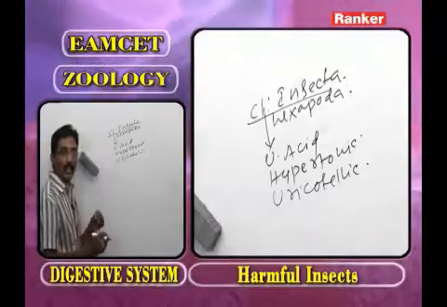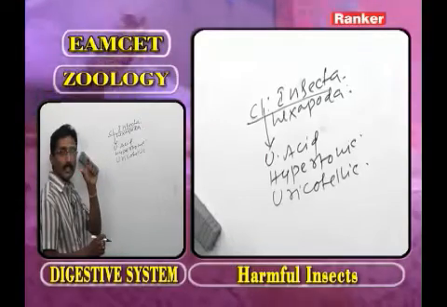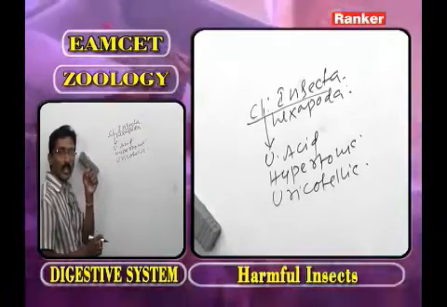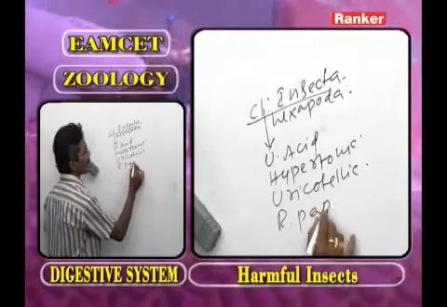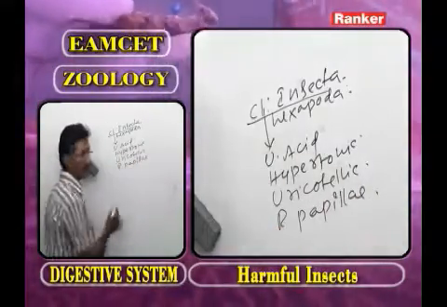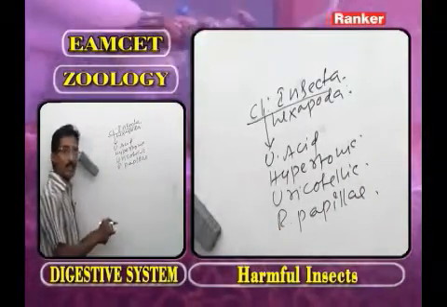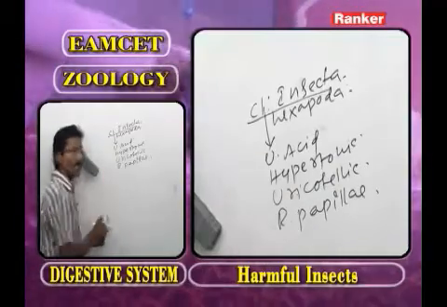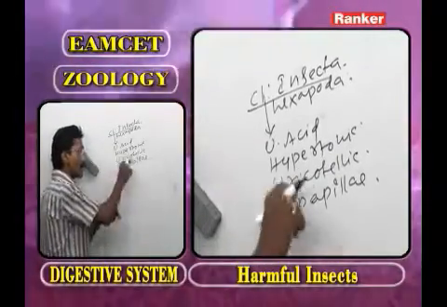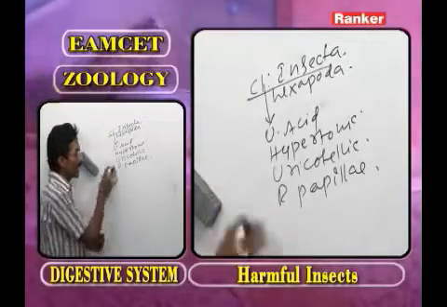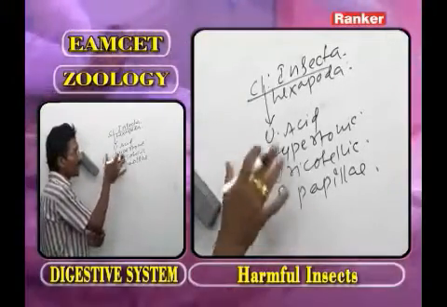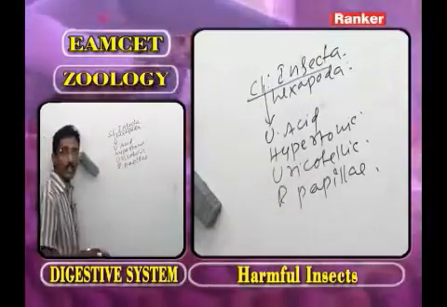Why do they excrete hypertonic uric acid? Because in their body, in order to reabsorb water from the excretory material, what are present? The rectal papillae are present. They help to reabsorb water from the undigested food material. After reabsorption of water, such undigested food material is expelled out in the form of hypertonic uric acid.